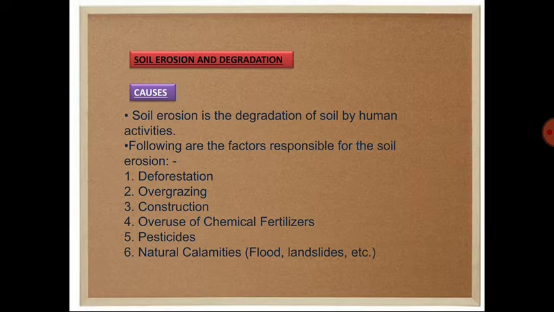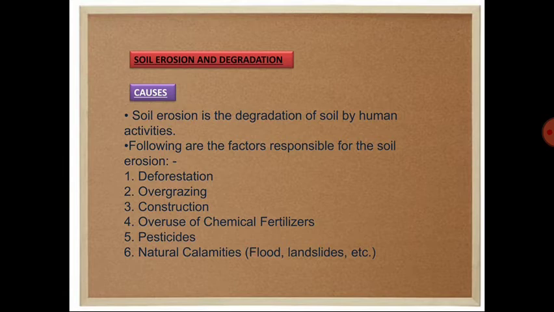As I already told you in the land degradation portion, when a particular land loses its fertility, that means the soil is degraded. That process is called soil erosion or soil degradation.